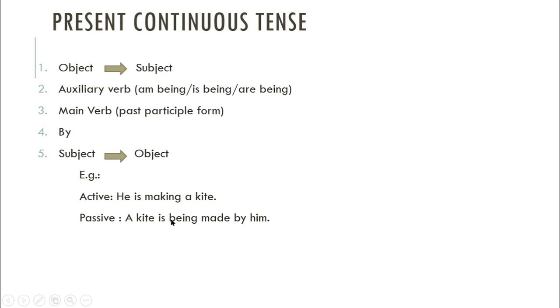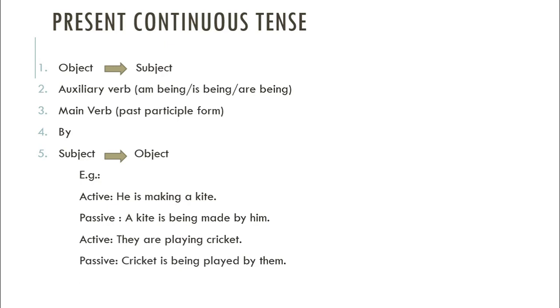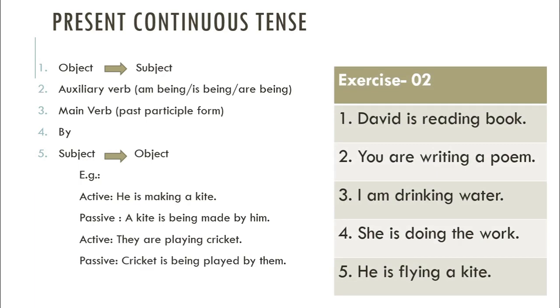A kite, then auxiliary verb. Then we should write down am being, is being, are being. So here we will write down is being. A kite is being, then past participle form of verb made, then by, then subject becomes the object. He changes to him. Okay. A kite is being made by him. They are playing cricket. Likewise, cricket is being played by them. Here you have exercise number 2. Okay, solve them.